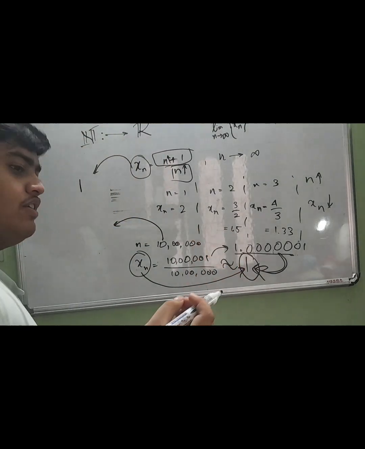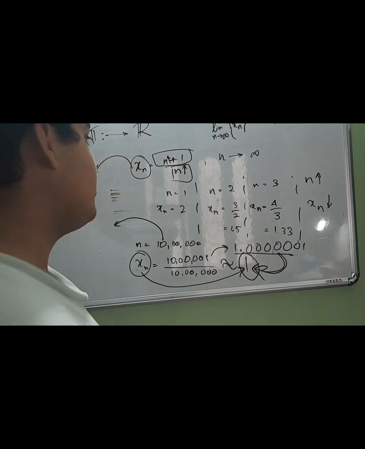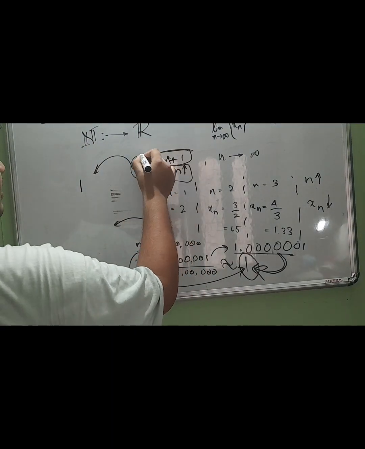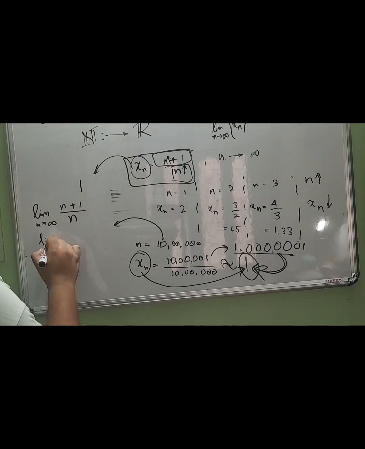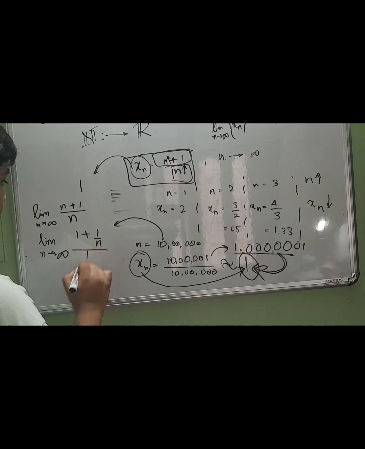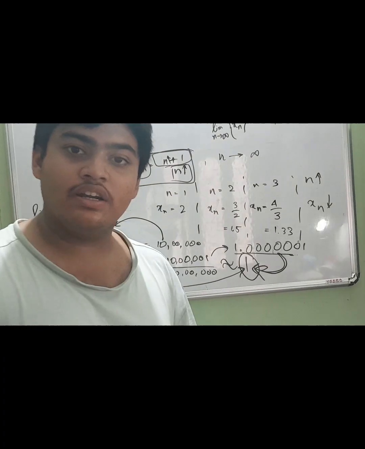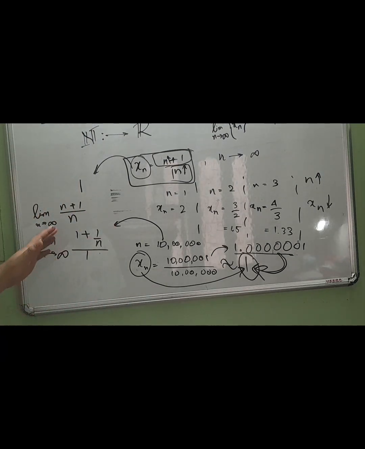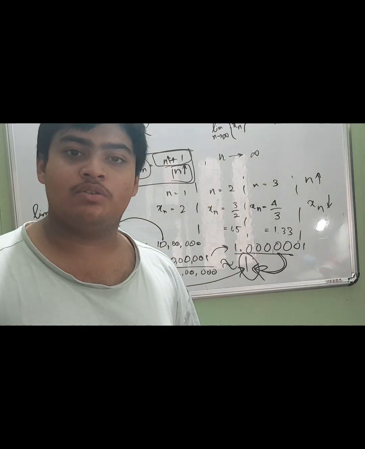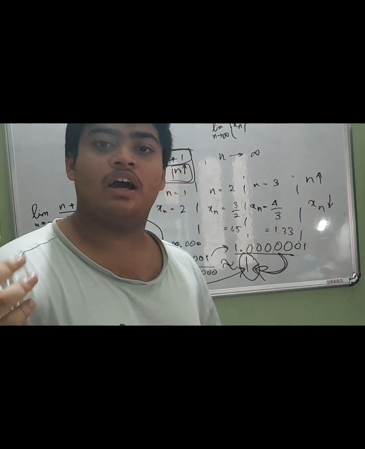We have learned from basic calculus in our class 11 and 12 that if we take the limit of this particular xn, which is the limit as n tends to infinity of (n plus 1) over n, that is the limit as n tends to infinity of (1 plus 1 by n) divided by 1. What we learned in class 11 and 12 was that whenever we have a limit that tends to infinity and we have polynomials, we divide the numerator and the denominator by the highest power.